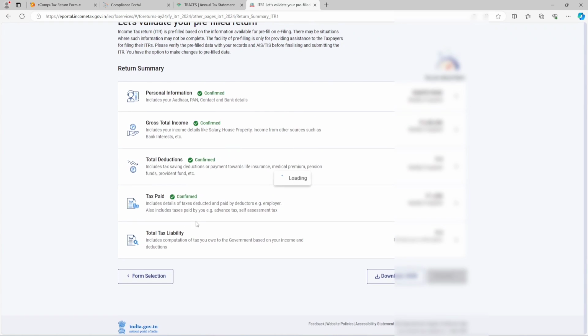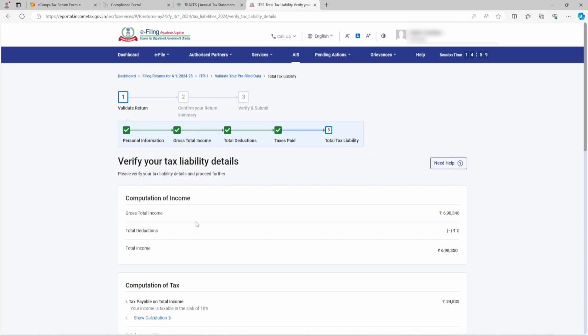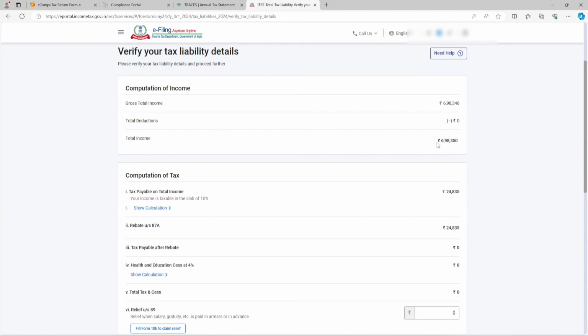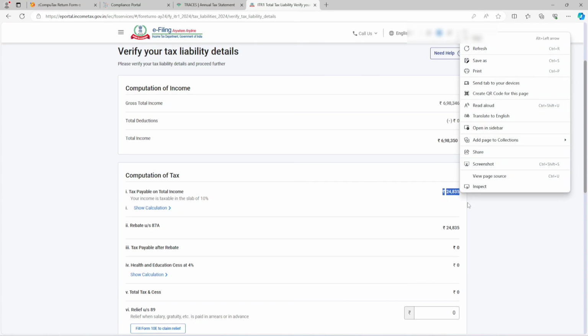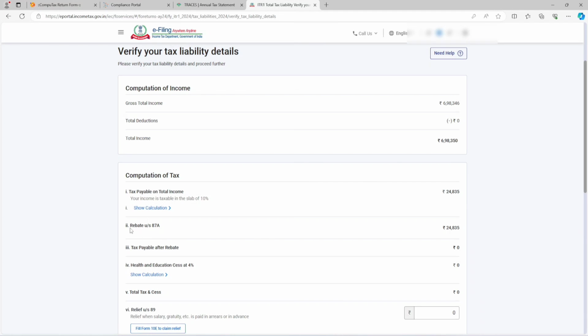We are confirming this detail as well. Now for total tax liability, we need to just confirm how much tax is coming. 6,98,000. You know tax is payable because if you have income of more than 3 lakh rupees, then tax will be calculated. Rupees 24,835 is our tax payable, but there is a rebate under 87A: if you are opting for the new tax regime and your income is below 7 lakh rupees,